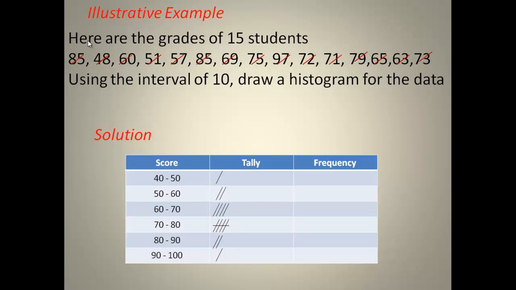So with a class boundary of 40 to 50, we have one tally, so the frequency for that class is 1. 50 to 60, we have 2, so the frequency is 2. 60 to 70, we have 4, and it's 4 for the frequency. 70 to 80, we have 5 tallies, so the equivalent frequency is 5. 80 to 90, we have 2, so the frequency is 2. And then 90 to 100, the frequency is 1.